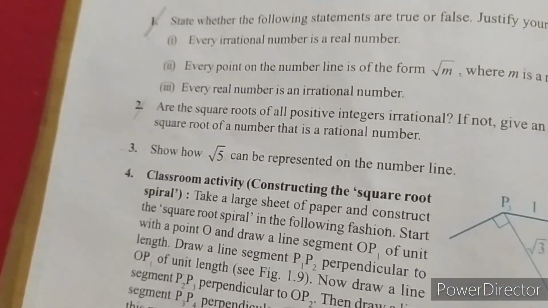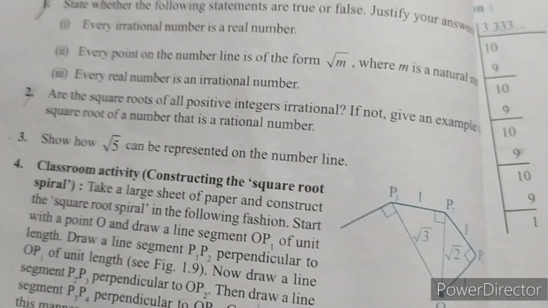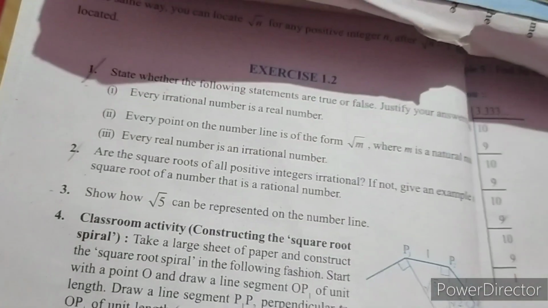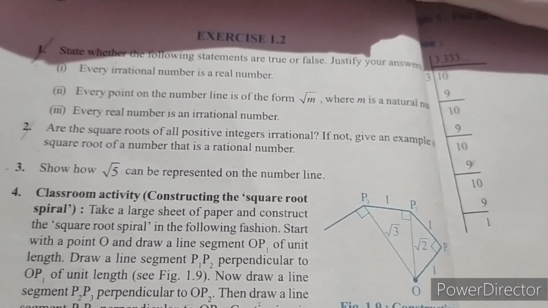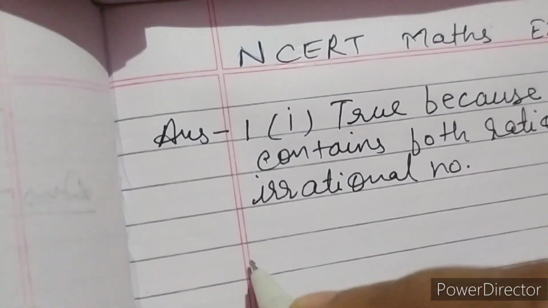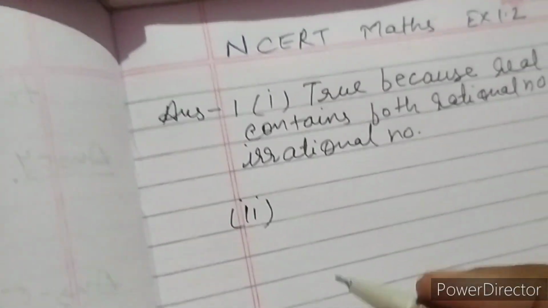Second statement is: every point on the number line is in the form of under root m, where m is a natural number. So this statement is false. Why? Because no negative number can be the square root of any natural number. So here we can write negative numbers do not depict the square root of any natural number.